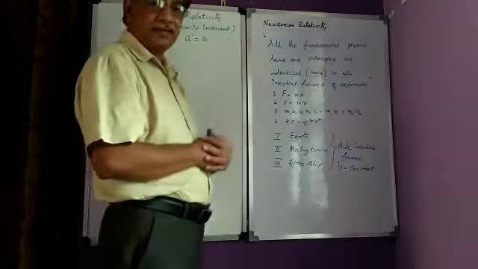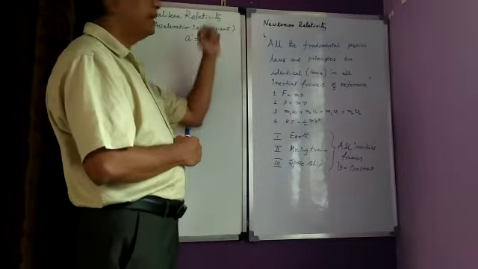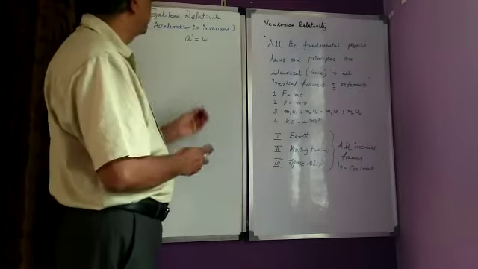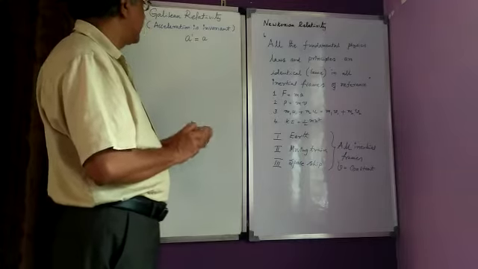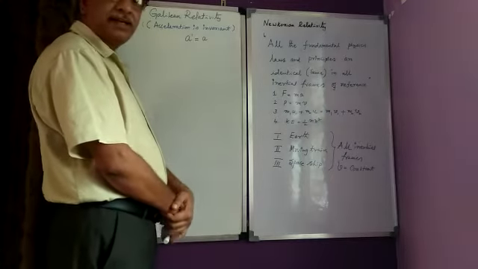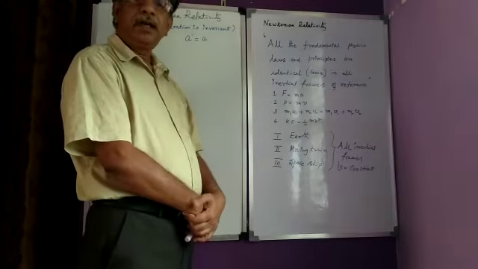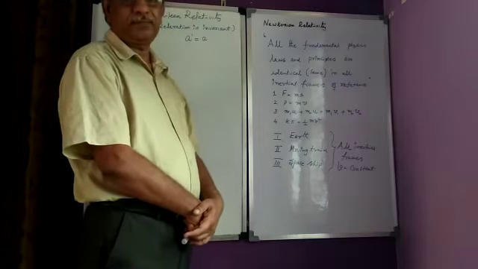Now in this video, let us understand what is Galilean relativity. Galilean relativity is also known as: acceleration is invariant in inertial frames of reference.